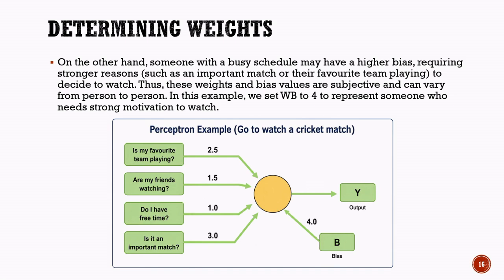Once these numerical values have been assigned, the perceptron can perform mathematical calculations by combining the inputs, weights, and bias. This allows the artificial intelligence system to evaluate the situation and make a final decision. In the next section, we will use these values in a real scenario and calculate the output produced by the perceptron model.